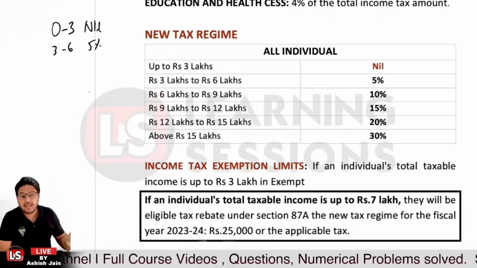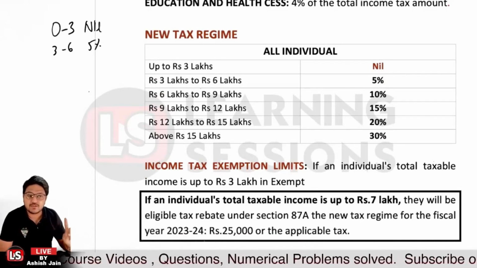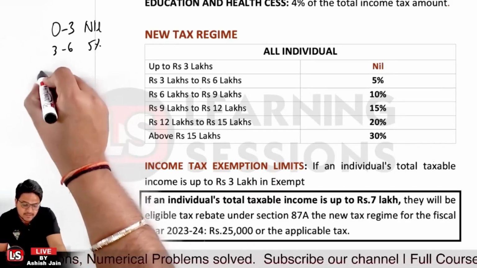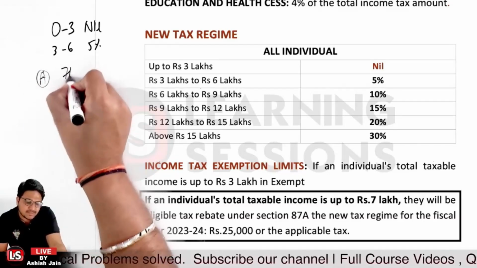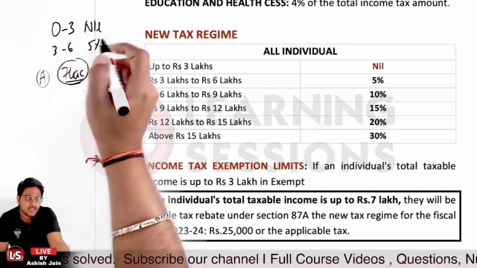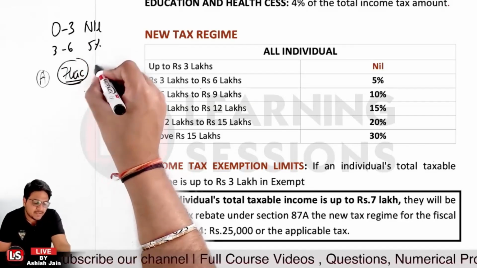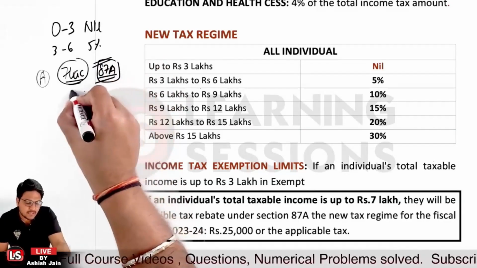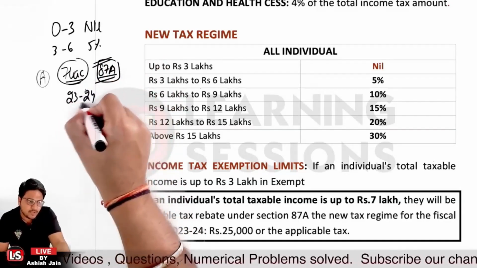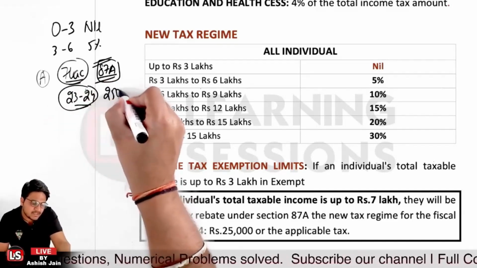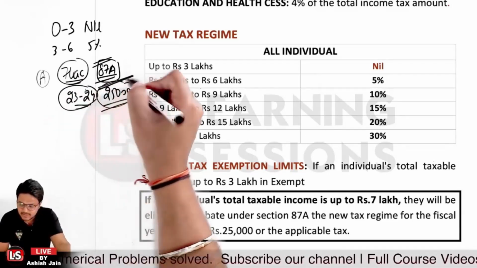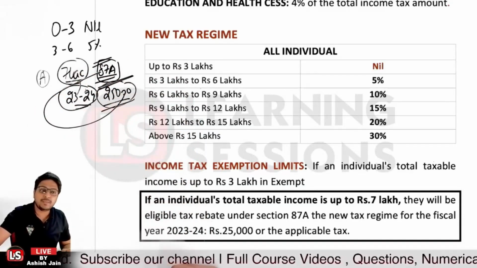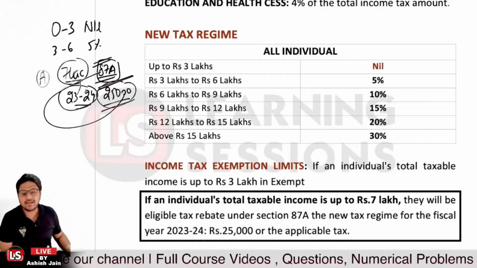And further, kindly do understand, if the individual's total taxable income is up to rupees 7 lakh, let's say person A has total taxable income up to rupees 7 lakhs, in that scenario they will get a tax rebate under 87A as per the new tax regime. It is applicable for the fiscal year 23-24, and the rebate will be given at 25,000 rupees for those individuals having taxable income up to rupees 7 lakh, right?